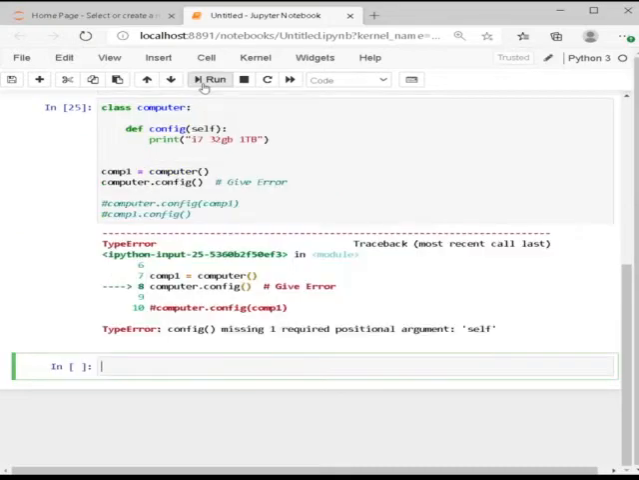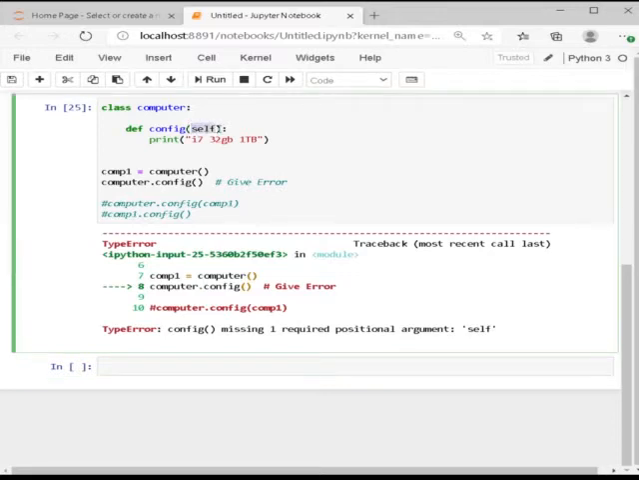If I execute this, why did an error come? Let me show you why. Here we give computer.config. Here config belongs to the computer, but it needs something to pass. That's why self is right here, to pass. But whom are we going to pass? That is comp1.